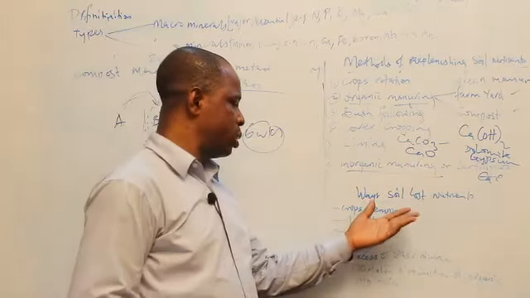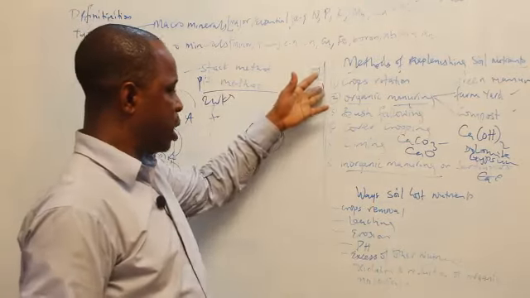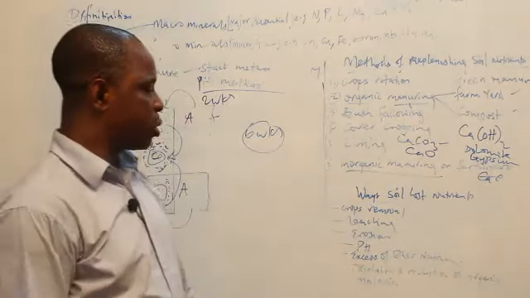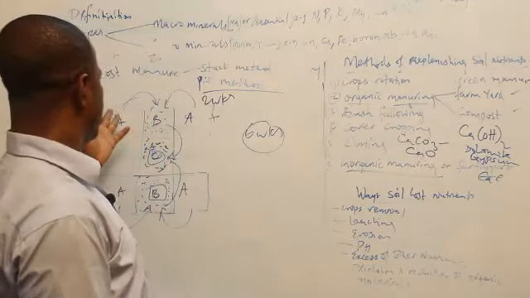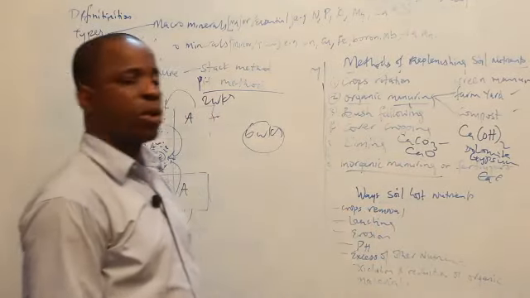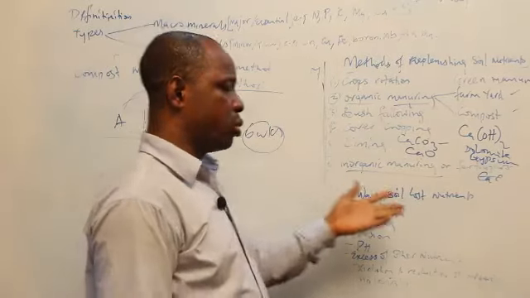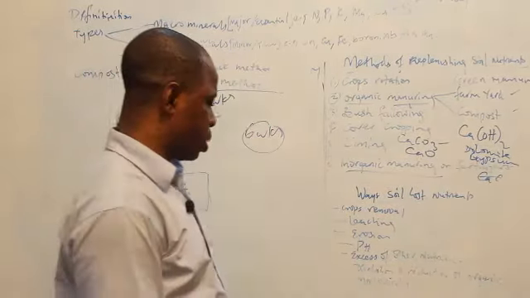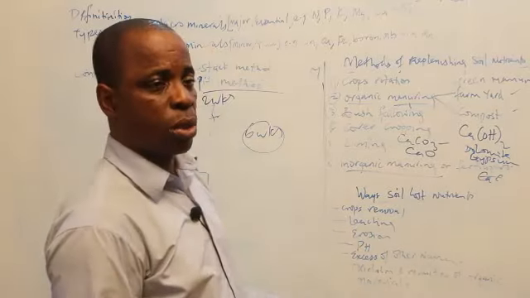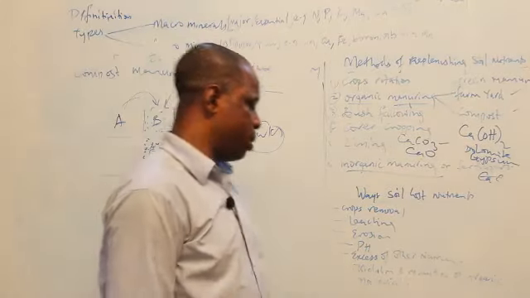How does the soil lose nutrients? Okay, this should have even come before this. The soil loses nutrients by crop removal. I've mentioned that once you harvest your crops, you have equally harvested nutrients alongside them. Leaching, I've mentioned that. Soil can lose nutrients by leaching, washing down soil nutrients. Erosion, washing away of topsoil with the nutrients. Soil can lose nutrients by erosion.